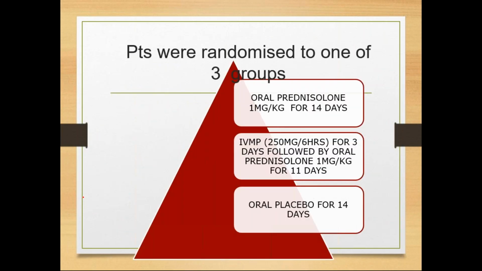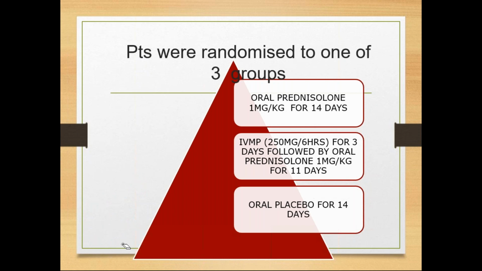Initially they will give intravenous methylprednisolone for 3 days.